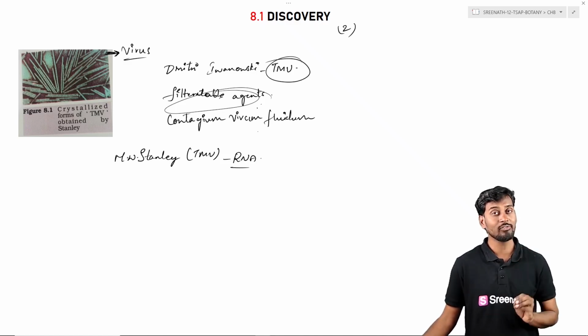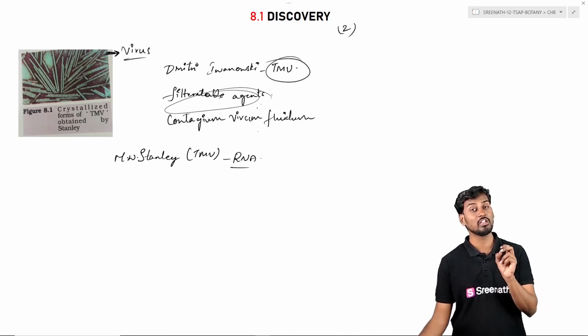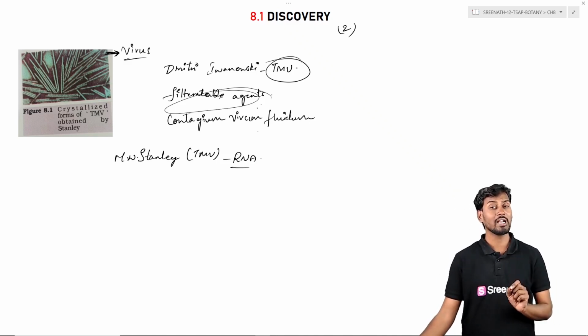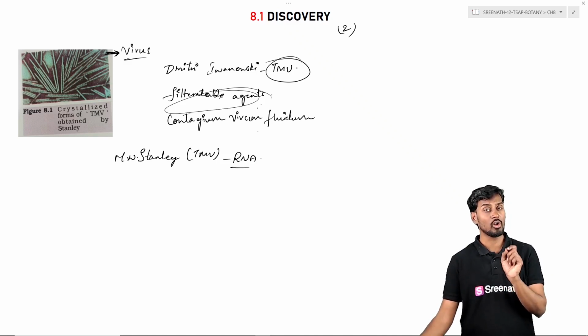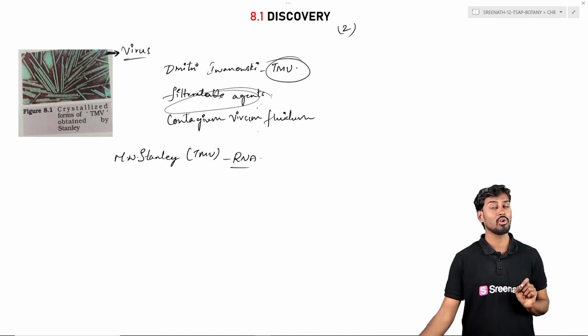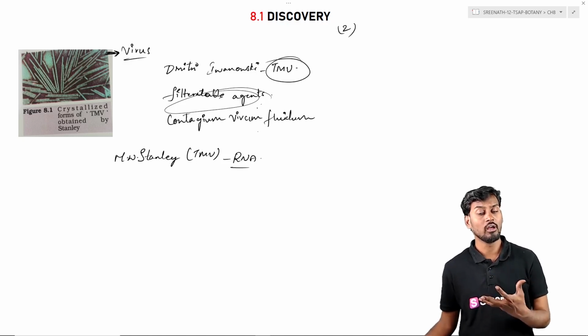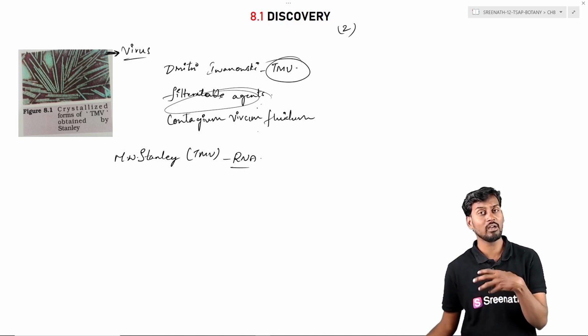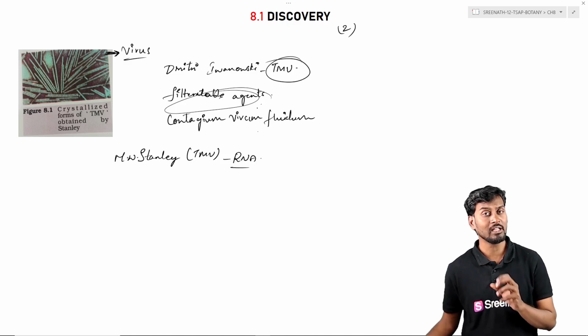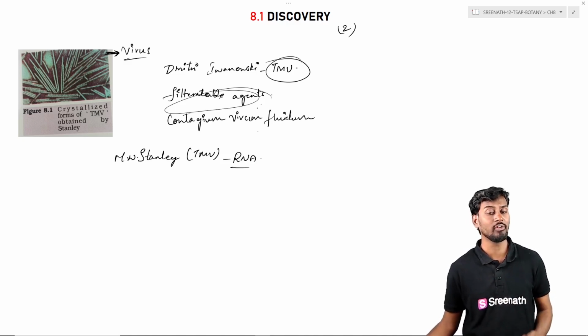It can pass through the bacterial filter because it is very much smaller than the bacteria, and it is an agent which is smaller than bacteria and can pass through and also has a contagious, disease-causing nature. So they are the filterable agents which can pass through the bacterial filter.